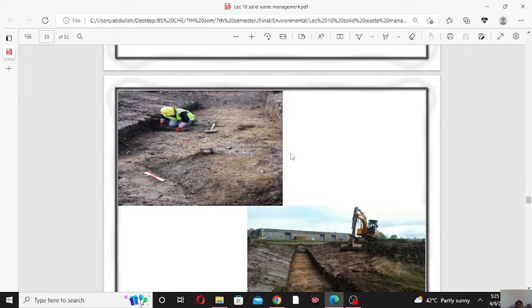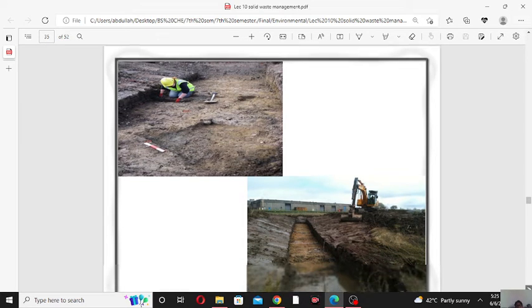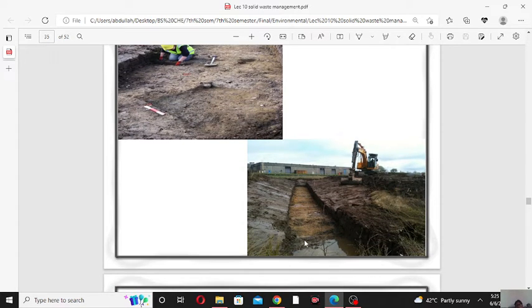So this is an example of a trench. This is a trench. It is 12 meters long, about 3 meters wide, and about 1 meter deep. So after making the trench, we are going to fill it. This is a trench, 12 meters long, 2 meters wide, and 1 meter deep.